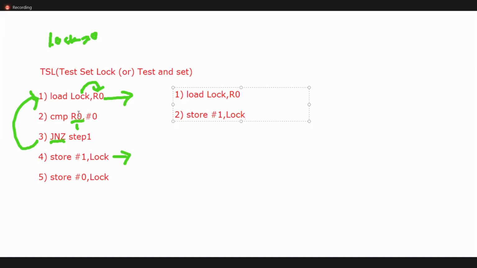See, this is the failure method. There may be a chance of getting preempted here. To overcome the drawback, what do I need to do now? Load R0, lock comma R0. In the second point, I am directly writing store 1, which means I am storing the value 1 in the lock. So lock 1 always indicates someone is there in the critical section.